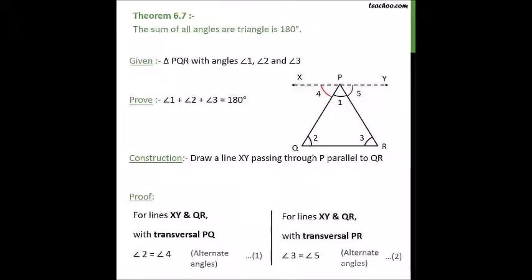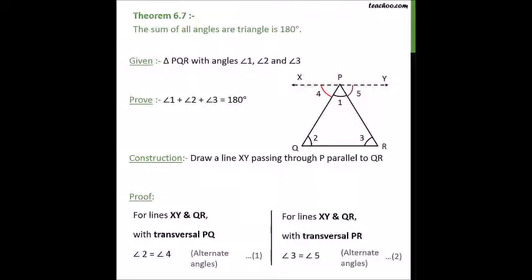Now there is angle 1, angle 4 and angle 5. What does this exactly form? It forms a linear pair. A linear pair is a combination of adjacent angles which form 180 degrees.